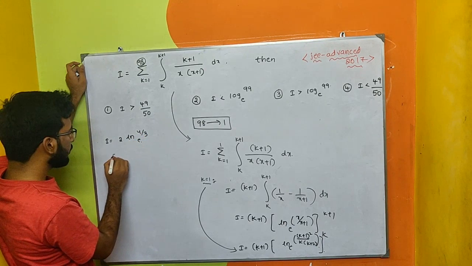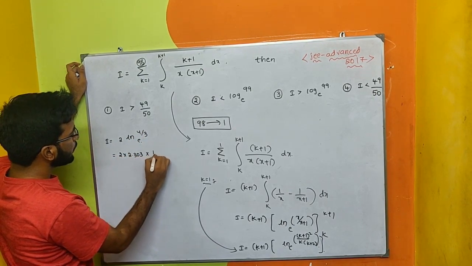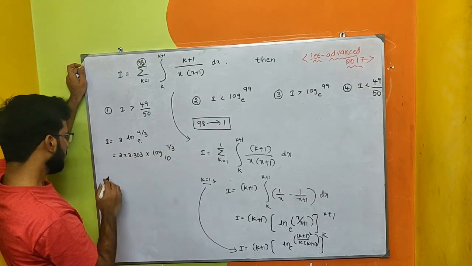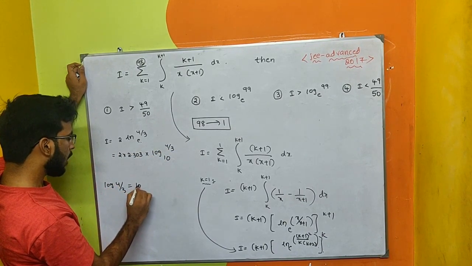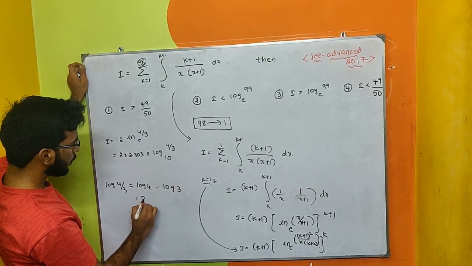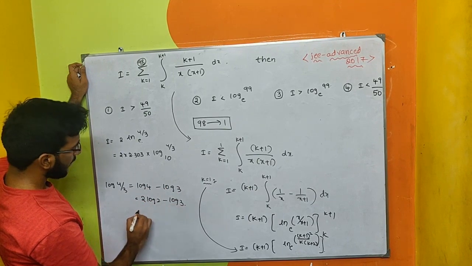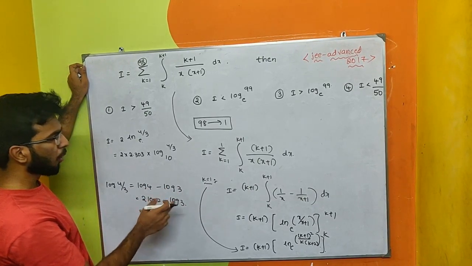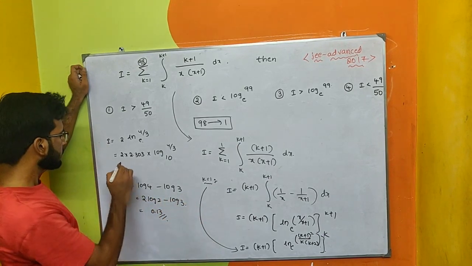What is the value? Which can be written as 2 into 2.303 into log 4 by 3 base 10. What is the value of log 4 by 3? Log 4 minus log 3 is equal to 2 log 2 minus log 3. The value is approximately 0.13 because log 2 is 0.3010 and log 3 is 0.4771.